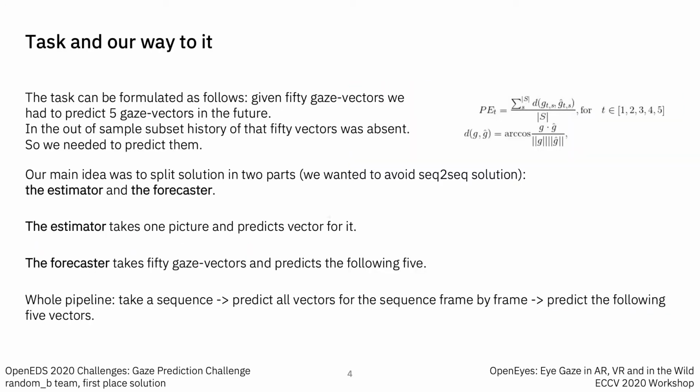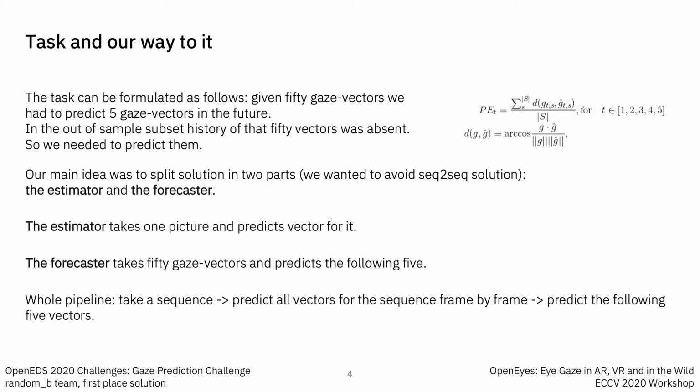Let's talk about the task. The task can be formulated as follows. Given 50 gaze vectors, we had to predict 5 gaze vectors in the future. In the out-of-sample subset, history of that 50 vectors was absent, so we needed to predict them too. On the right side of the slide, you can see metrics